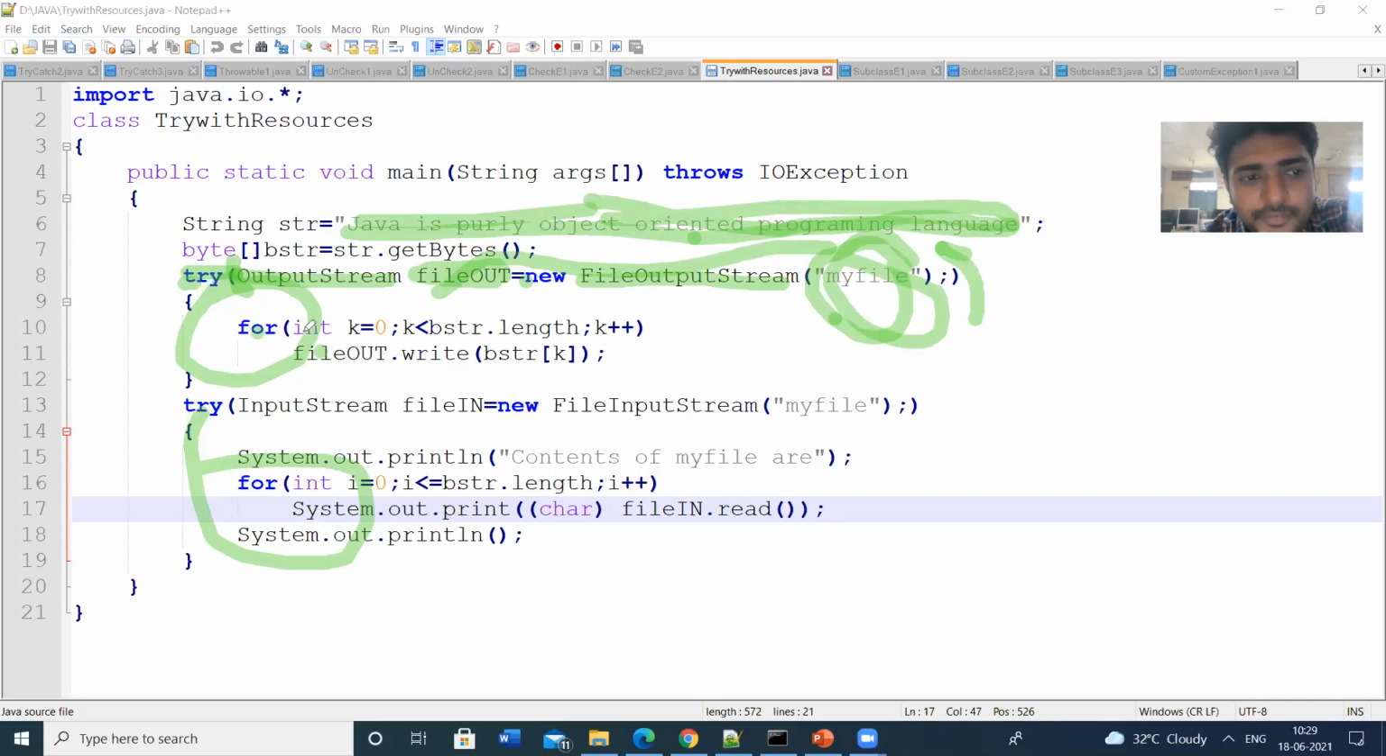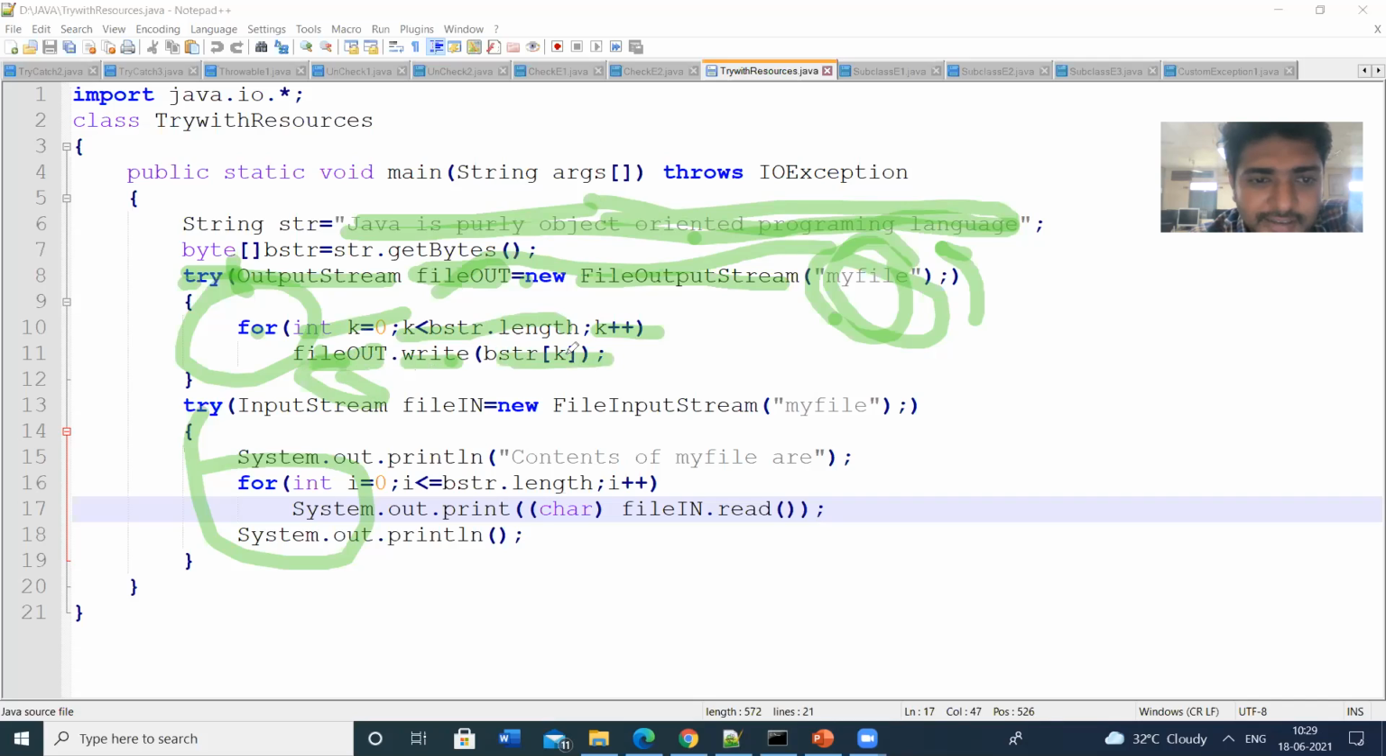So for k is equal to 0, k less than length of the byte stream, k plus plus, fileOut.write. This is the object dot write. Write is a method, so this method can be accessed by using the object fileOut. FileOut is an object. fileOut.write(bstr[k]).